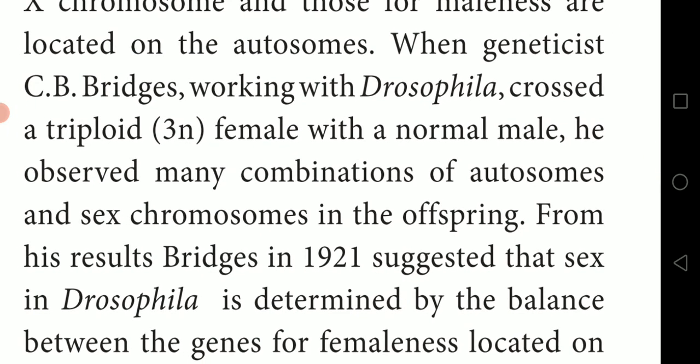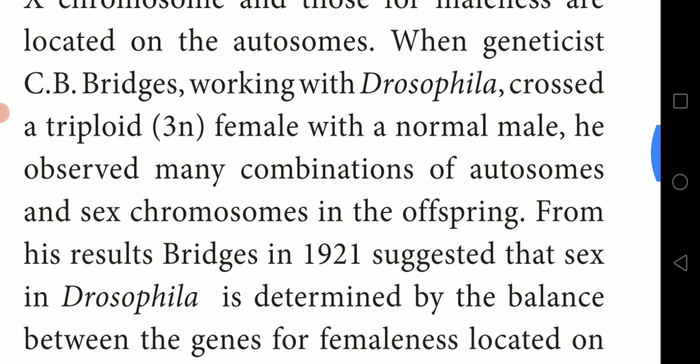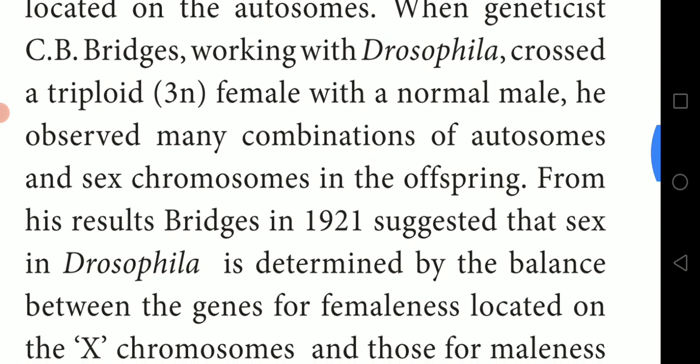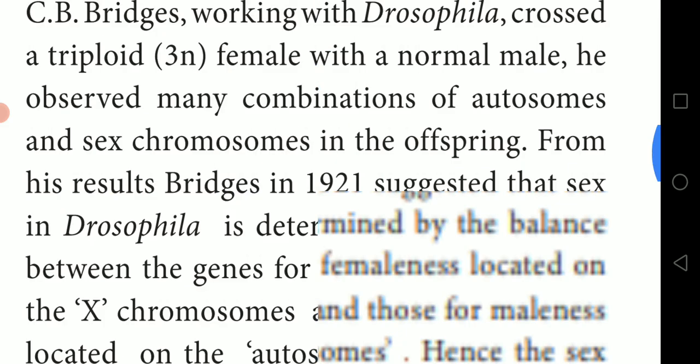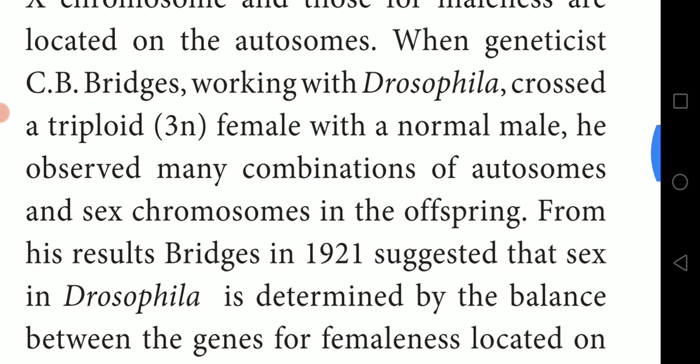He crossed the triploid female with a normal male. C.B. Bridges selected Drosophila and crossed a triploid female with a normal male. He observed many combinations of autosomes, which are shown clearly in the table, and I will explain it to you.